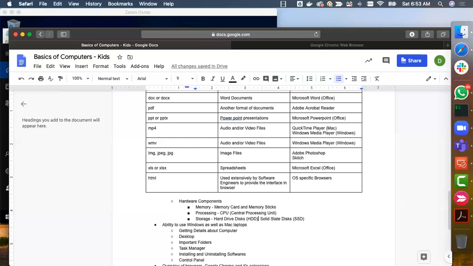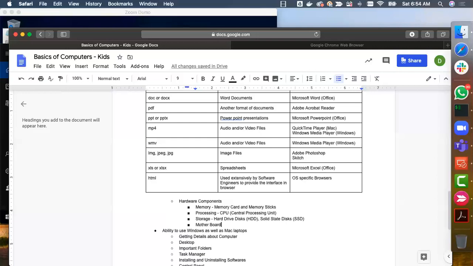The technical terms are memory card and memory sticks, CPU, and hard drive, and they have to be stitched together. Like we have a skeleton, the computer has something called a motherboard. The motherboard will have all these things stitched together, and we also have the nervous system to connect all these components. As part of our body, we have a nervous system which connects our brain to heart and the rest of the components of our body.